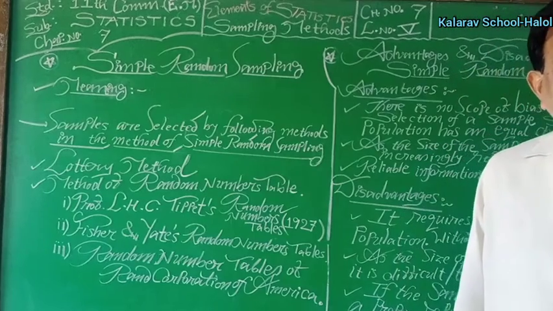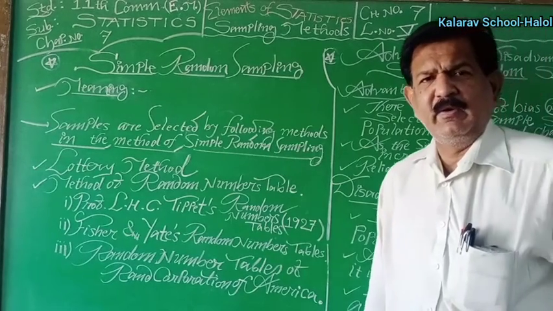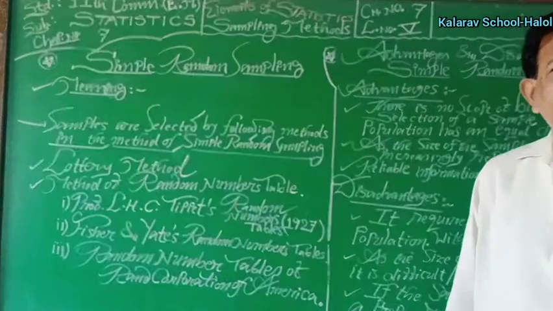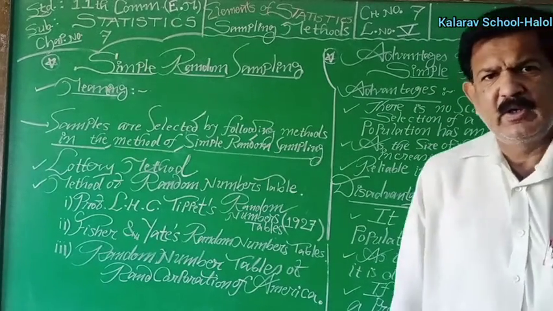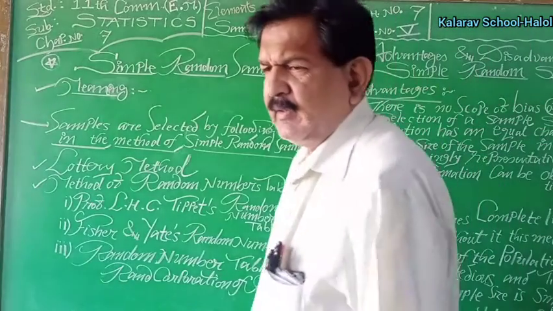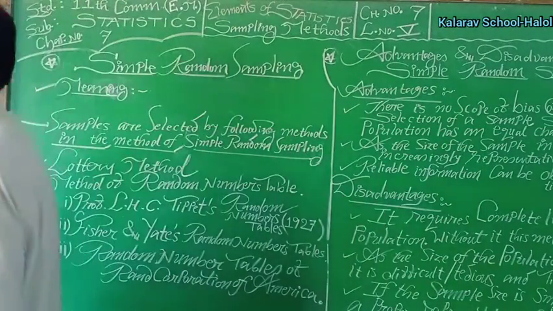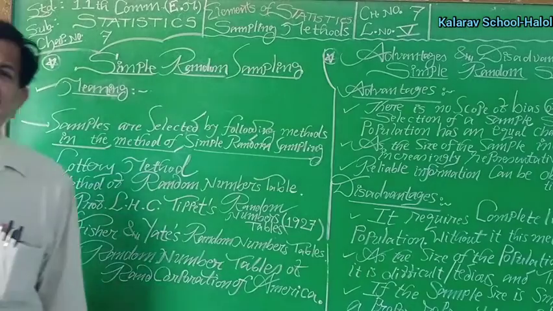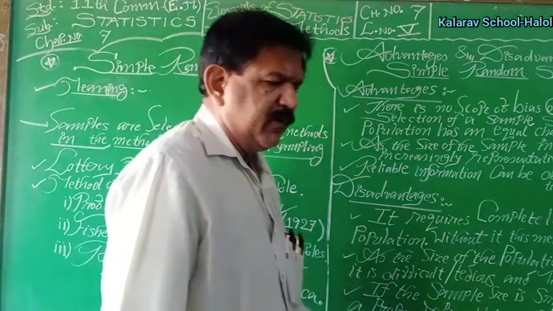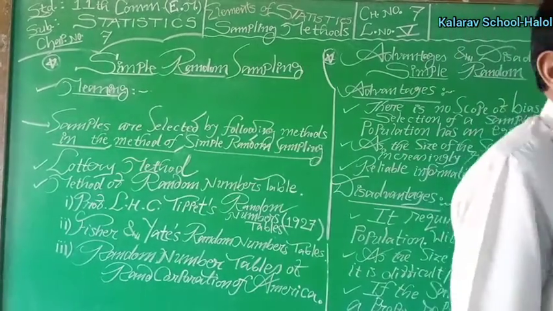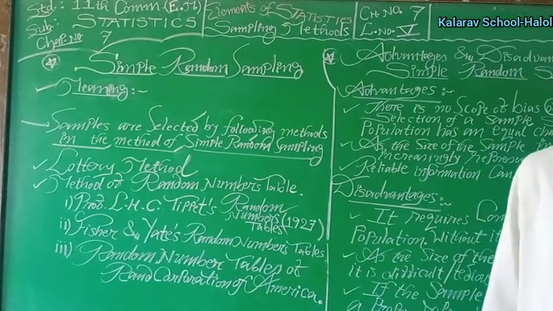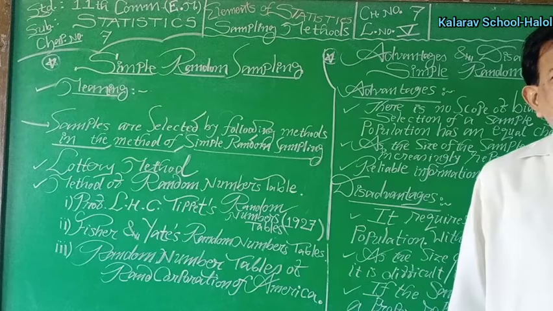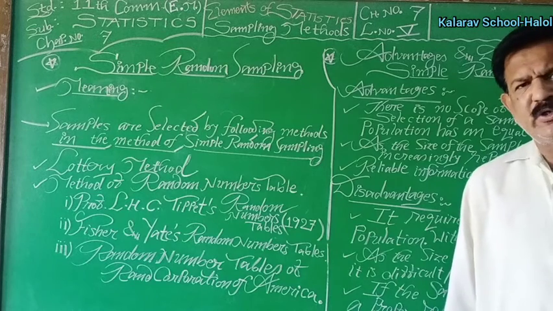By two different methods one can select the sample: by using a lottery system or by using a random numbers table. The lottery method is very famous because if a list is available for 50 students or for the staff of an institution, then one paper slip should be prepared for each and every unit of the population.